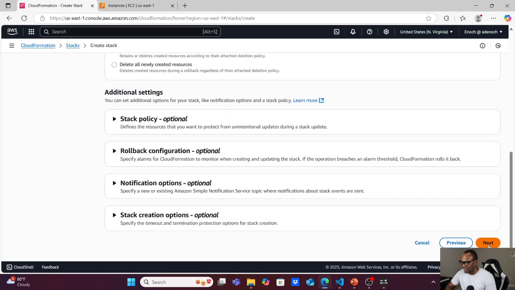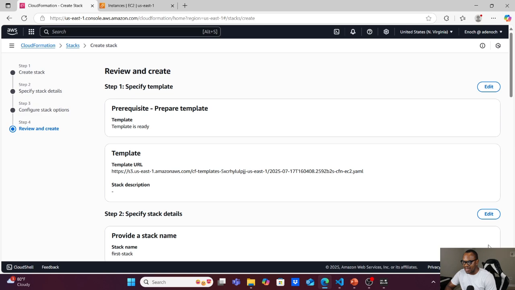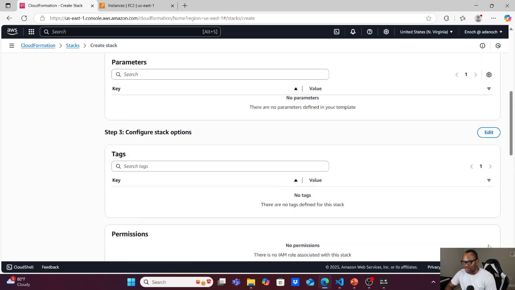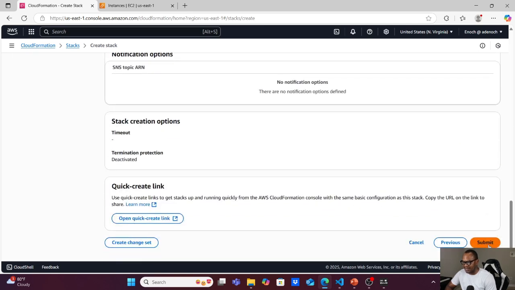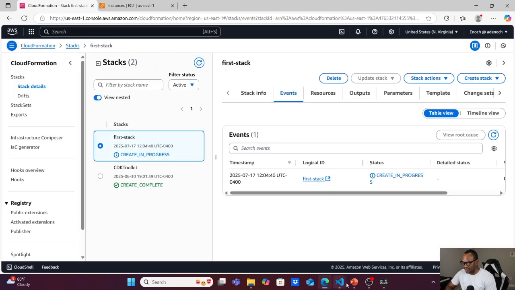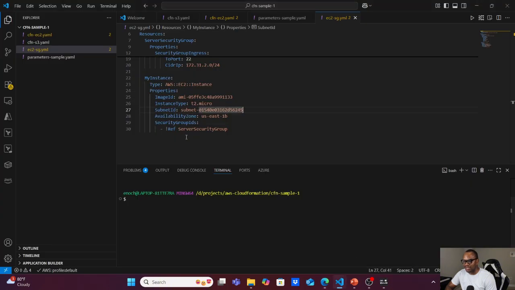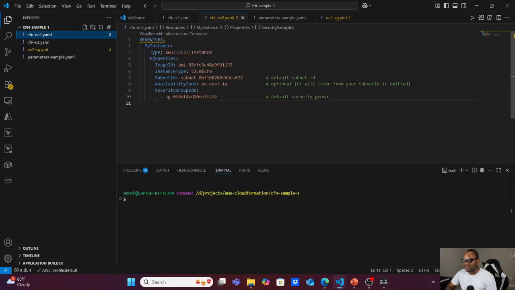I will explain that in a subsequent video. Review what you have selected, and you can click submit. While this is creating, let me just explain what is in my template for you. So this is my template. It's just a simple file to create an EC2 instance. Resources, my instance, and resource type, properties.